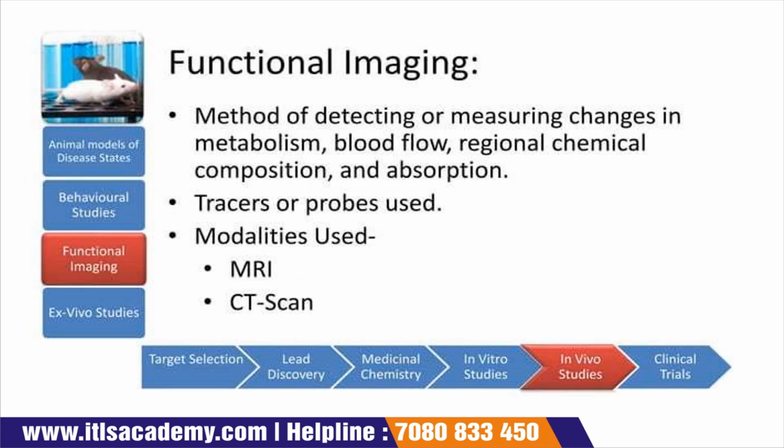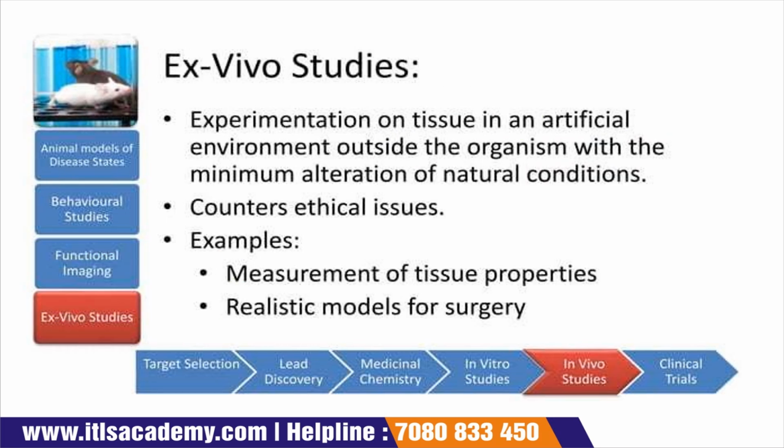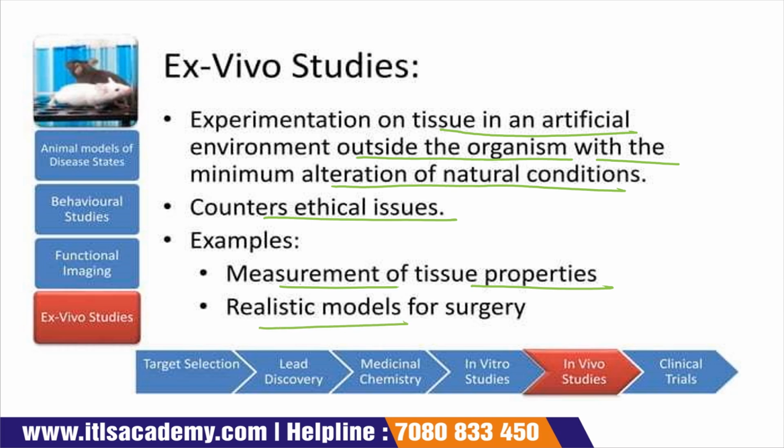Next is your functional imaging. These are methods for the detection or measuring of changes in metabolism, blood flow, regional chemical composition, and absorption. Tracers or probes are used. Modulators are used. That is your MRI or CT scan. Ex vivo studies: experimentation on a tissue in an artificial environment outside the organism with minimum alteration of natural conditions, which counters ethical issues. Example, measurement of tissue properties or a realistic model for a surgery.